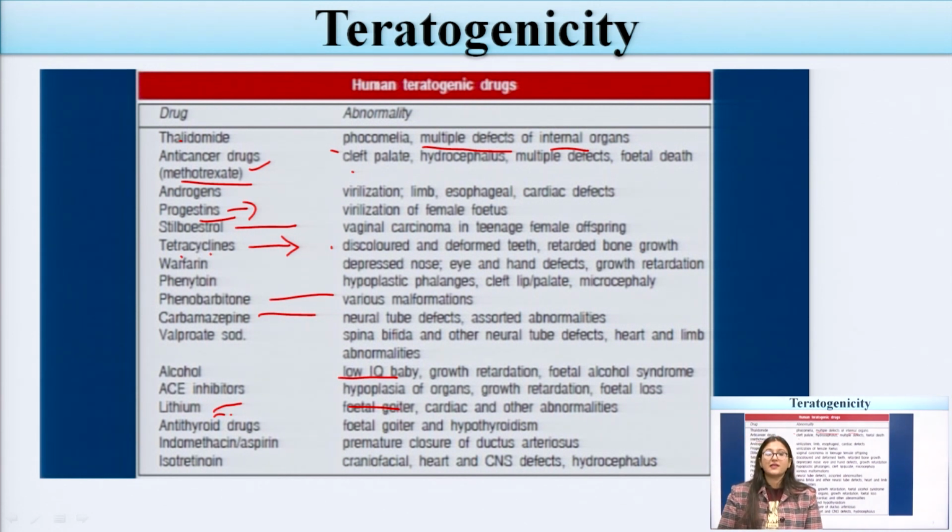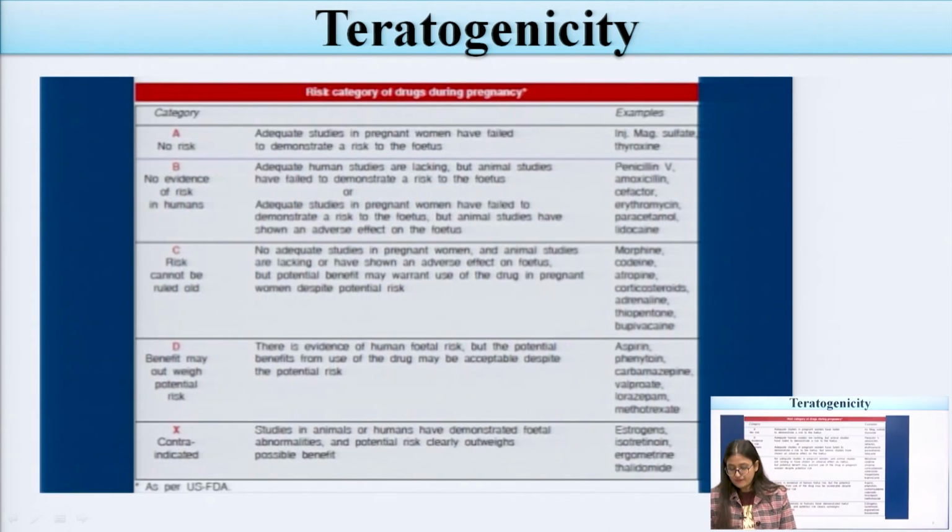There is a decrease in the thyroid gland. Hypothyroidism can be seen in the fetus. Indomethacin and aspirin may produce premature closure of the ductus arteriosus. These are the side effects of indomethacin or aspirin. Among teratogenic effects, isotretinoin causes defects in the heart, and CNS defects can be seen in the fetus.